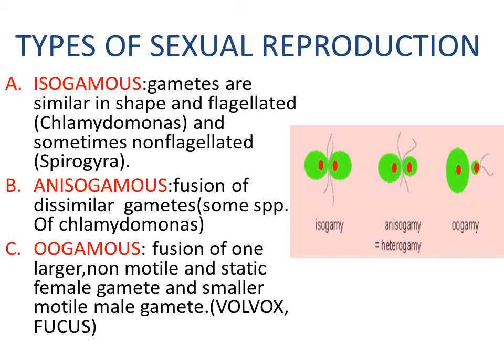And the last is oogamous. The O stands for egg. So in this, the larger one is the female gamete, and it will be non-motile. It does not have any flagella. So the male one has flagella. In the male, flagella should be there, and it is of smaller size. And examples are Volvox and Fucus. So this was all about the general characteristics of algae.